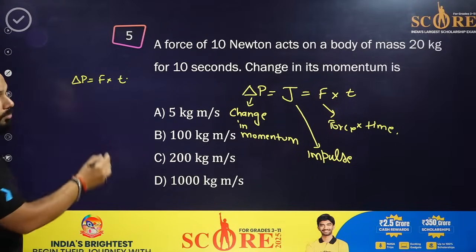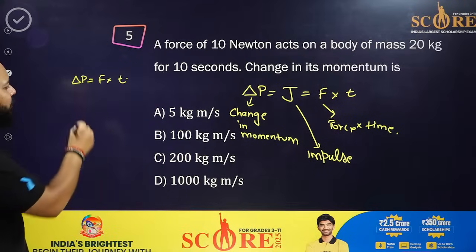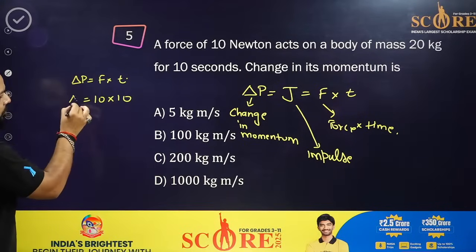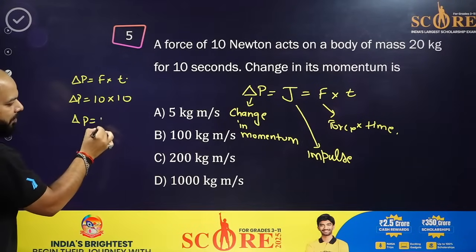So what do you have to put the value of force? 10. Time is again 10. Delta P will be 100.